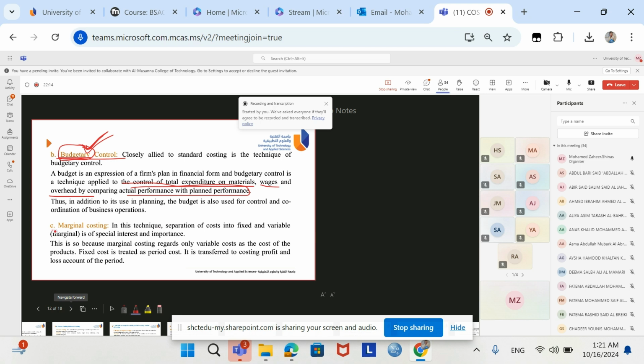Then the third technique of costing is marginal costing. Abdul Bari, can you read marginal costing?